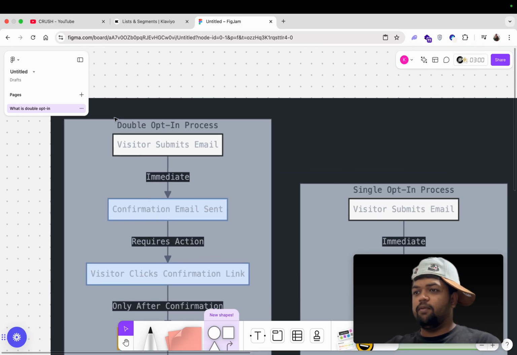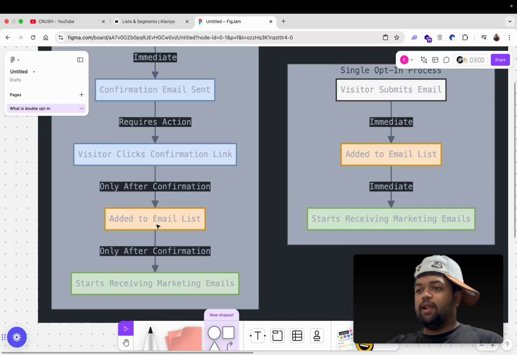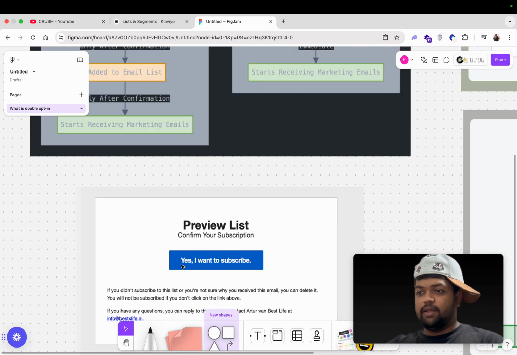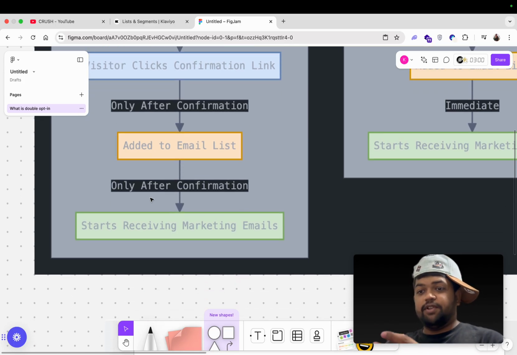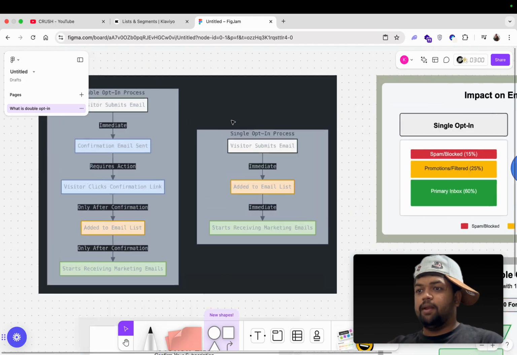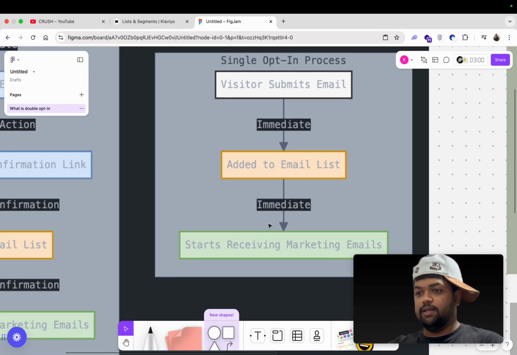So for double opt-in, when a visitor submits their email, they receive a confirmation email, and if they click on the button to confirm, only then do they get added to your list and start receiving the emails. Whereas in single opt-in, when visitors add their email, they are immediately added to your email list, and they start receiving the emails.